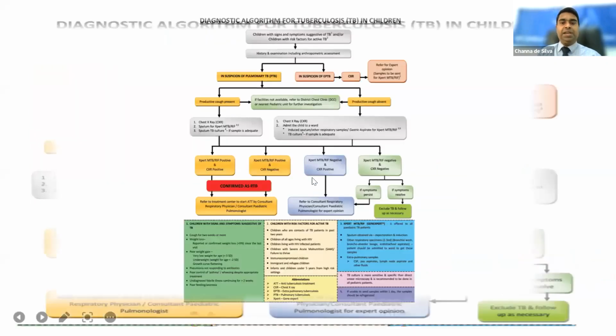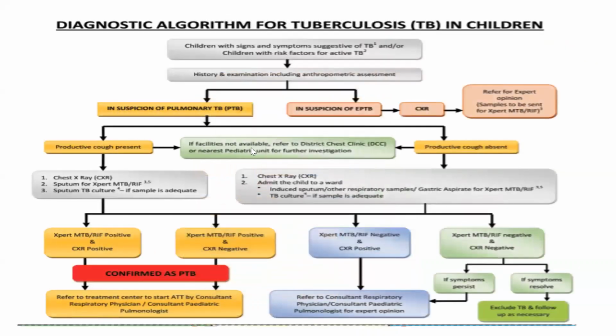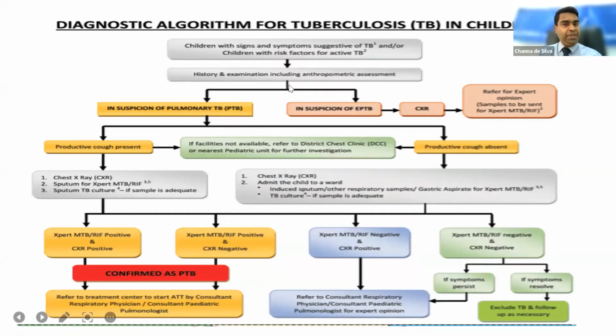Finally, we have to follow the new guideline or algorithm introduced by the TB campaign. We were also involved in developing this. According to the last slide, if we suspect TB clinically or radiologically, depending on the clinical symptoms, we have to get samples. A chest X-ray is obviously needed for any child with suspected pulmonary TB, but the first line investigation is Xpert MTB/RIF, GeneXpert, and if the sample is sufficient, it can also be sent for TB culture. Don't send samples for AFB, because there's no point in sending them.